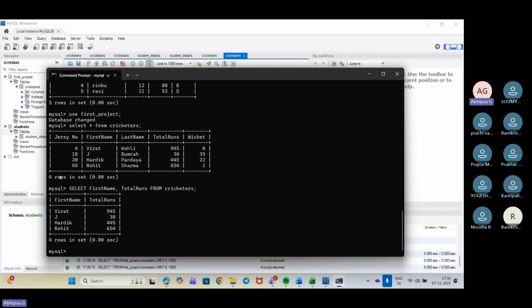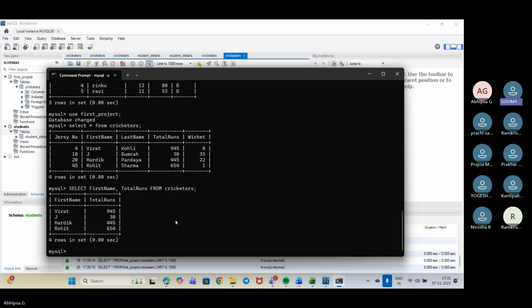This is my whole table. If I need to get any selected fields from here, then only I'll be using this: that is first name, the name of the cricketers, and the total runs that they have got, so that I can do a comparative check. Got it, guys? Yes, ma'am. Now you tell me, if I need to get the jersey number and the first name of the cricketer, what will be my command?